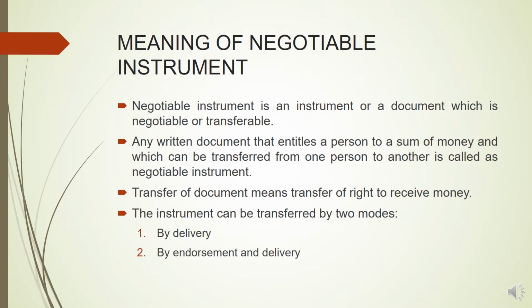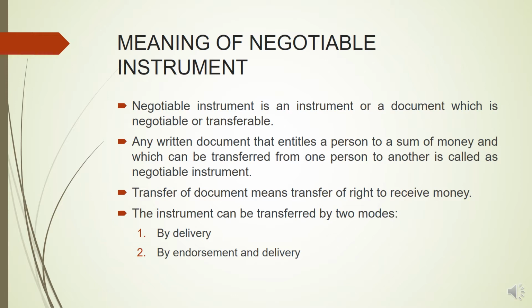Now, what do we actually mean by negotiable instrument? Negotiable instrument is an instrument or a document which is negotiable or transferable. By negotiable, we basically mean an instrument or a document which can be transferred. Negotiable means which can be transferred from one person to another person. Any written document that entitles a person to a sum of money and which can be transferred from one person to another is called a negotiable instrument.